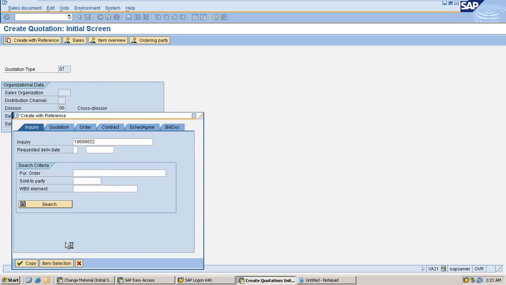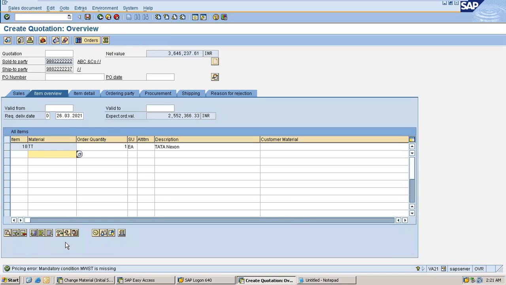It cannot be copied because, okay, it copied. Yeah, see, inquiry is copied into quotation. So you don't have to enter all this sold to party or material, quantity, pricing information because you already have an inquiry and you are just copying that inquiry into a quotation. That's it. So now create quotation.